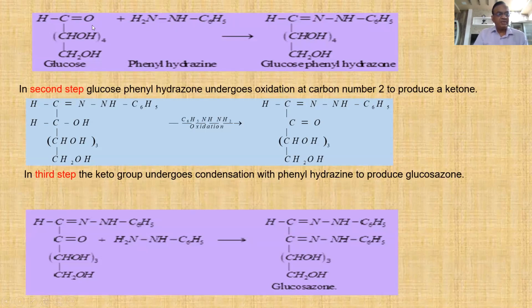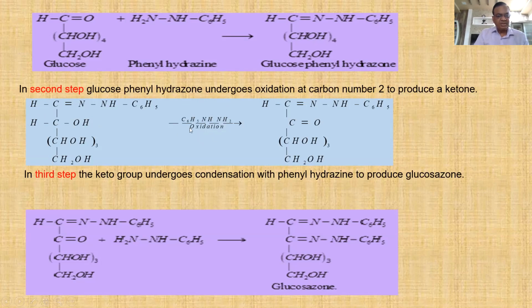Water is given out here. Condensation reaction occurs. In the second case, when the second molecule of phenylhydrazine attacks this compound, glucose phenylhydrazone, this second carbon undergoes oxidation. This H is removed and this H is removed, and secondary alcohol oxidation gives ketone. These two hydrogens which have been given out are added here, giving aniline and ammonia. This bond is broken and gives aniline and ammonia as byproducts.